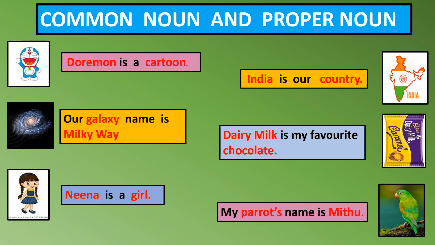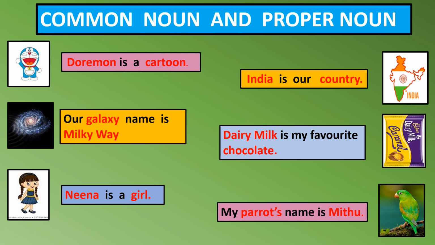Now let's talk about one more example. See the second sentence. Our galaxy name is Milky Way. As we know, in this universe there are millions of galaxies. So, galaxy is a general name, but Milky Way is the only galaxy of ours in this universe. So, Milky Way is a specific name or a special name. That's why Milky Way starts with a capital letter whereas galaxy starts with a small letter.